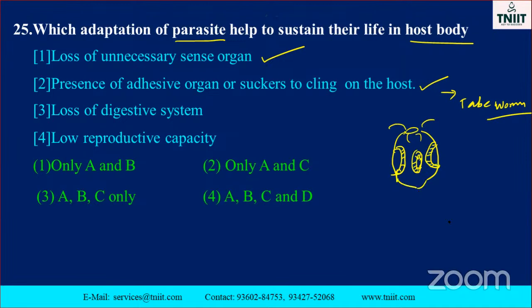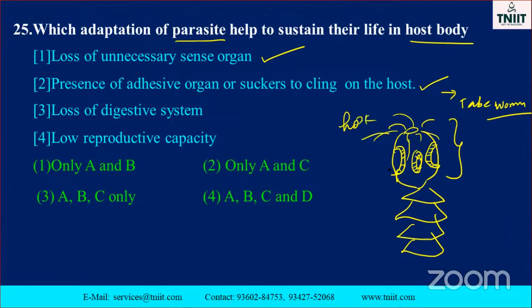Followed by this, there is a part like this. This part is the head. This part, collectively with the suckers and hooks, is the head. This one is hooks. Suckers. So collectively the head part is called the scolex.